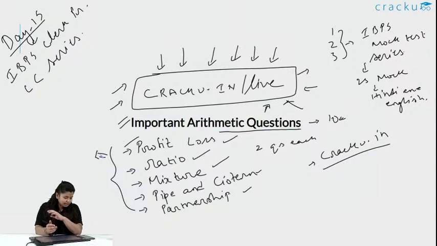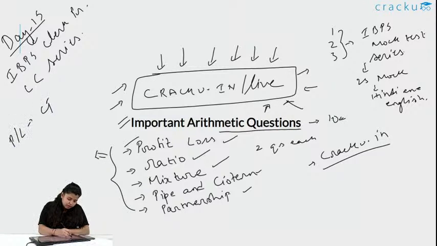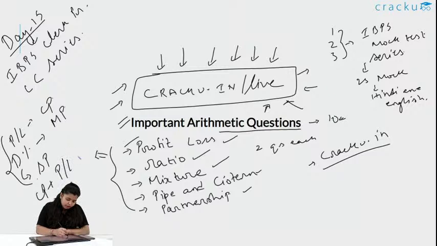So profit or loss is given on cost price, discount percent on marked price, and after the discount you get the selling price. Cost price plus profit or minus loss is your selling price.